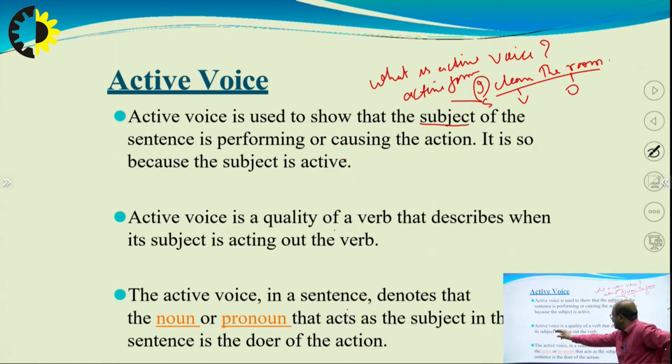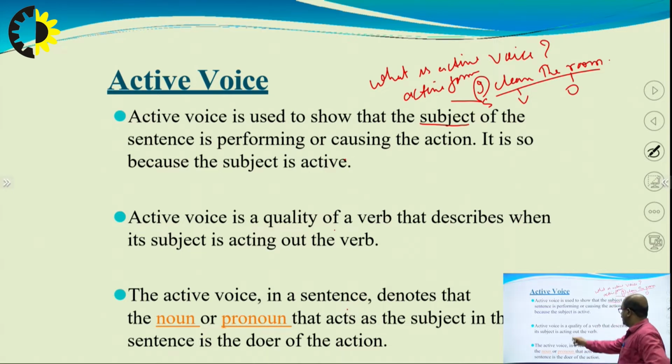Secondly, we see active voice is a quality of a verb that describes when its subject is acting out the verb.